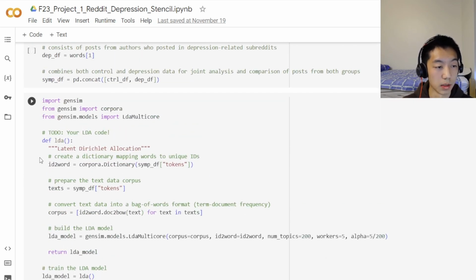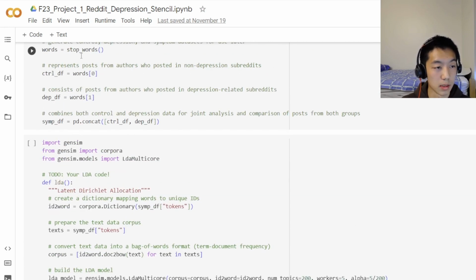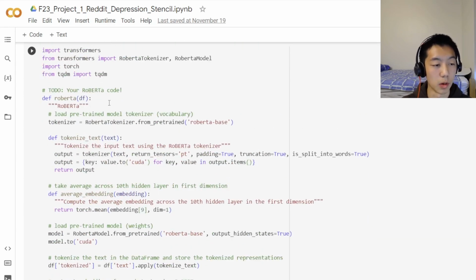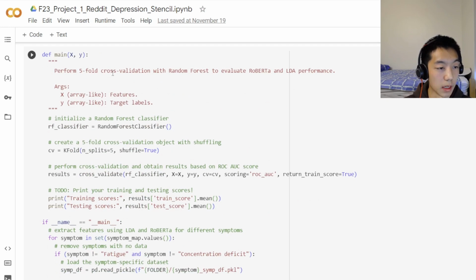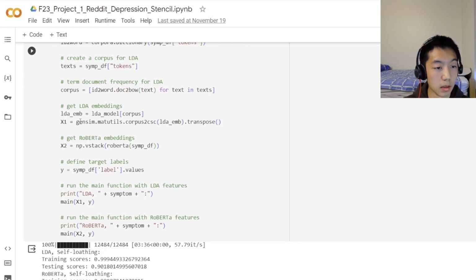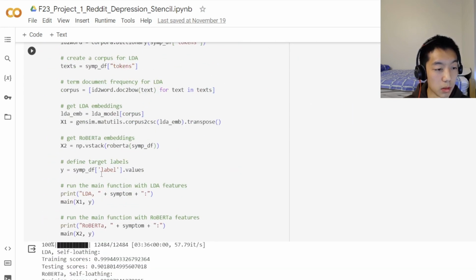So once this is done, we can plug this all into our LDA and RoBERTa implementations. For LDA, it's pretty simple, just importing LDA multicore and plugging in our preprocessed data frames. For RoBERTa, we'll be touching upon this later, as this was the most challenging part. And once we have LDA and RoBERTa ready to go, we have the train model and the RoBERTa function. We plug in the individual symptom data frames that we have. And then when we run it in main, we compare it to the target labels.